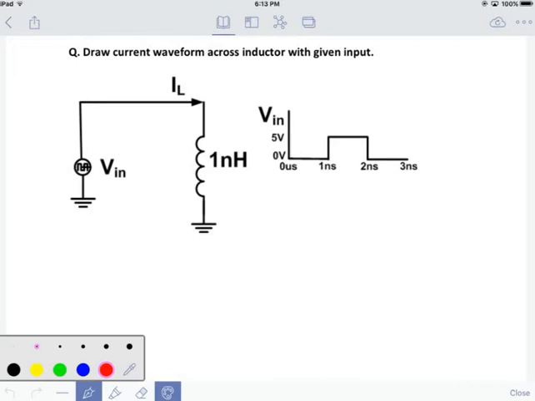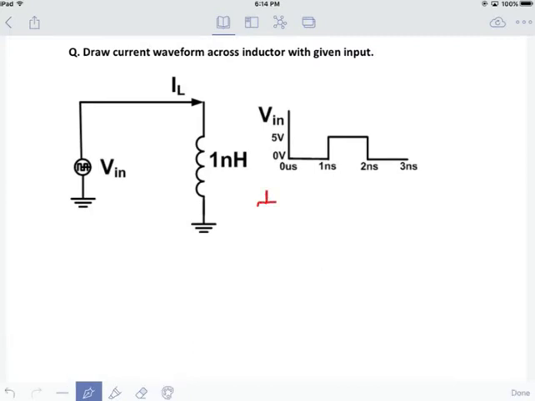Draw current waveform across inductor with given input. So given input is the pulse input here. Now I need to find out the current across the inductor. So simple equation, current is equal to 1 by L